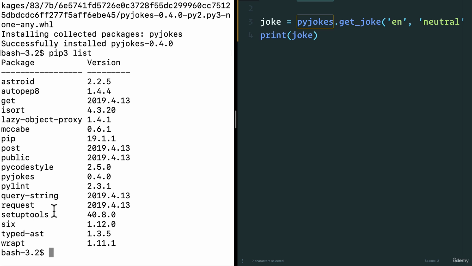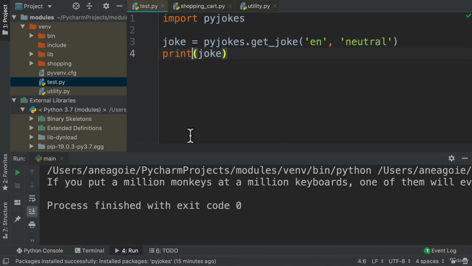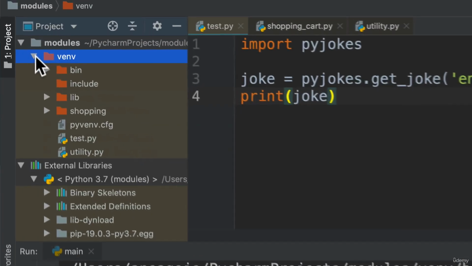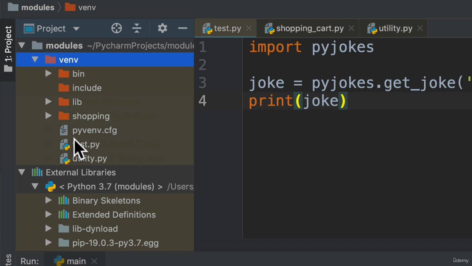Well, there's a tool that you can install called pipenv, which allows you to use pip and also this virtual env to install packages based on each project. So each project has its own packages. Or if you're using PyCharm, which I usually recommend, especially on big projects, you have virtual environments by default. Remember this venv folder? Well, venv folder is a virtual environment created by Python.